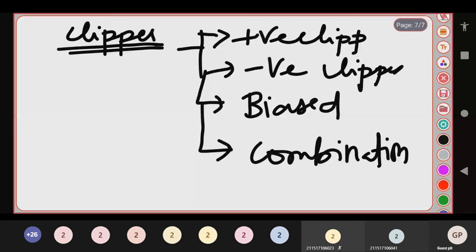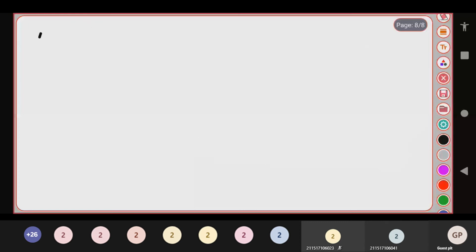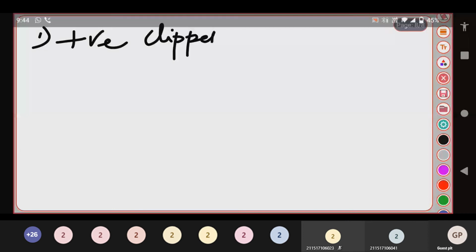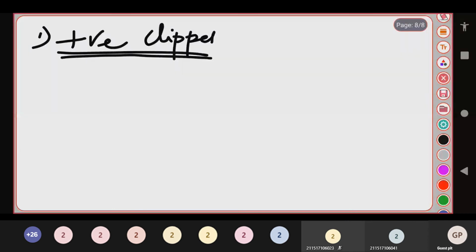So there are 4 types of clipper: positive clipper, negative clipper, biased clipper, and combinational clipper. Let me teach you about each of them now. So the very first one, positive clipper. Let me move fast. The positive clipper is again classified into 2 types: series clipper and shunt clipper.